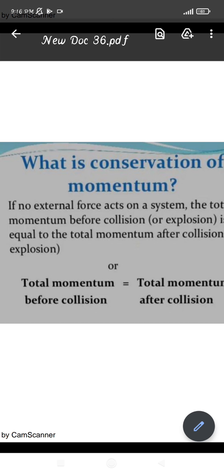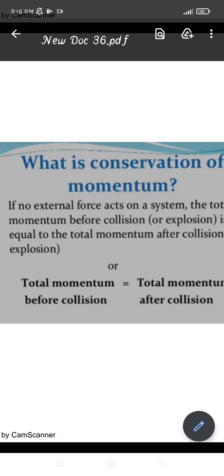velocity. Now we are talking about the two objects, right? Because for the conservation of momentum, we have to take out the two situations. One is before collision, and what does collision mean? Collide of two objects means, in Hindi, you can say it as takrana. Okay, if any bodies are colliding with each other, then there is some mass and velocity.